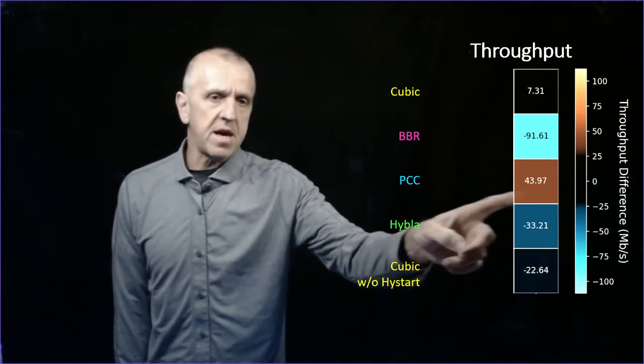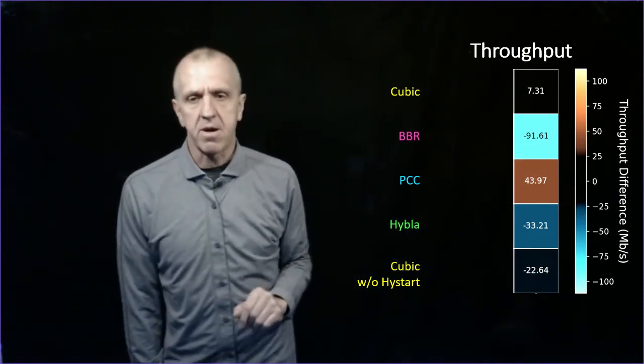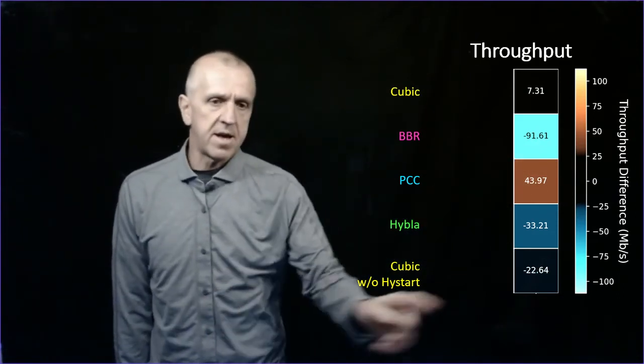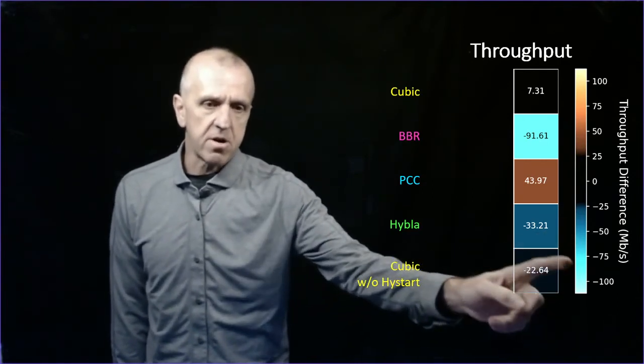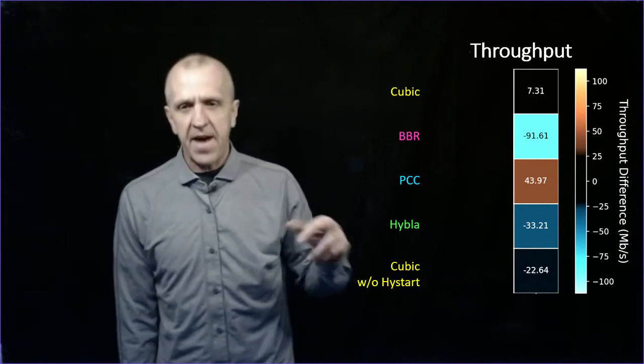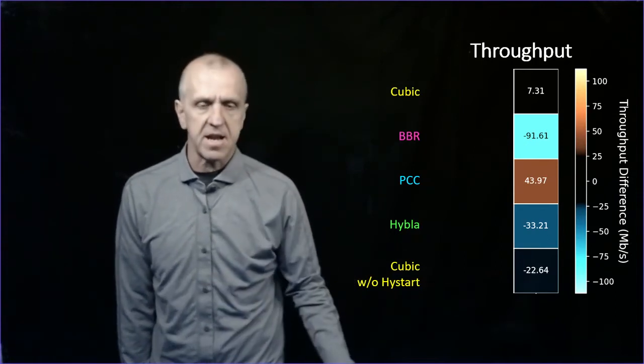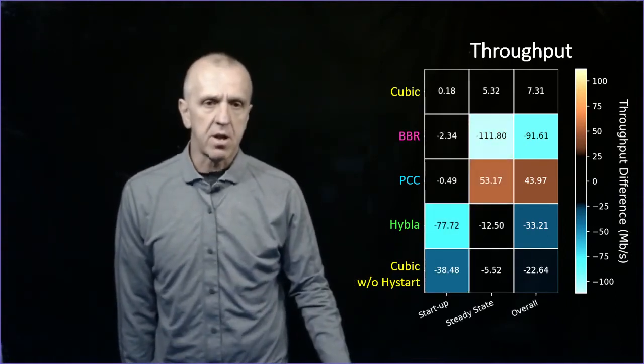In contrast, PCC, in this orange, gets dominated by Cubic overall. Hybla does a little bit better because that startup phase is better. It's sort of here. And then Cubic with high start, again, that startup was better, but it's here. And in fact, I'm teasing out that startup versus steady state, and that's what we can do. We can look at those phases.